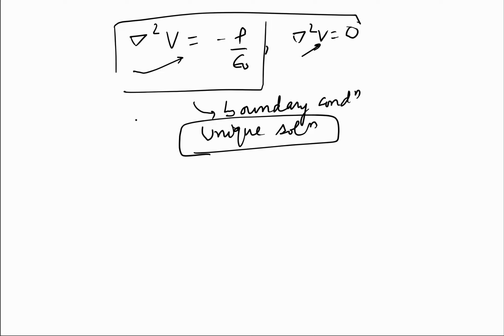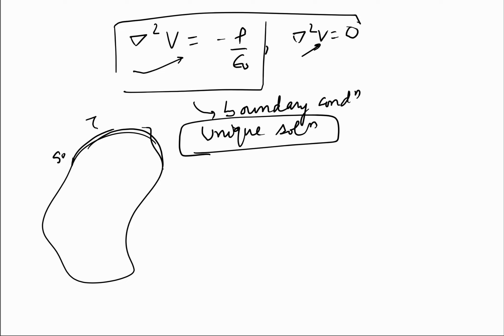Let us say that there is this volume tau, and this volume can spread even to infinity, that is, it can cover the whole universe, and its surface is S naught. This is the bounding surface of this volume, S naught, and these are the surface normals.